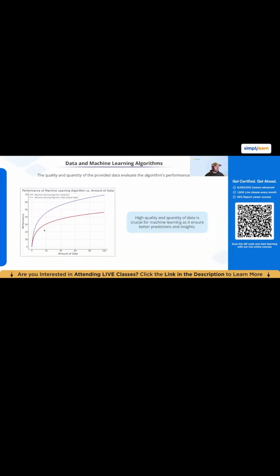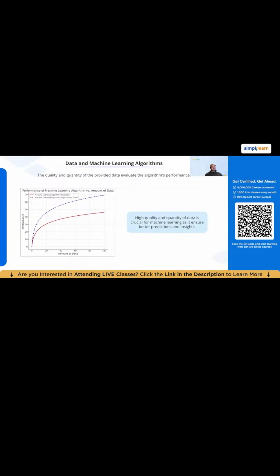You can see that performance, and the performance is measured by some evaluation metric. So think of it as something like accuracy. Like if we were predicting fraud or not fraud, how accurate can our model get at actually detecting fraud? It gets better and better and better, and this graph shows that with the higher quality of data that we have.